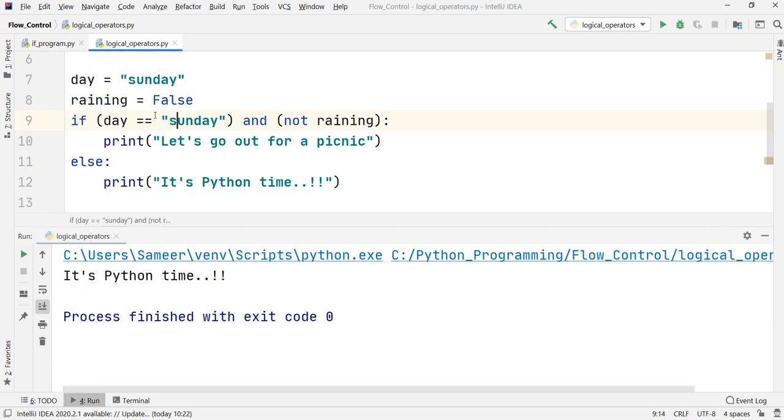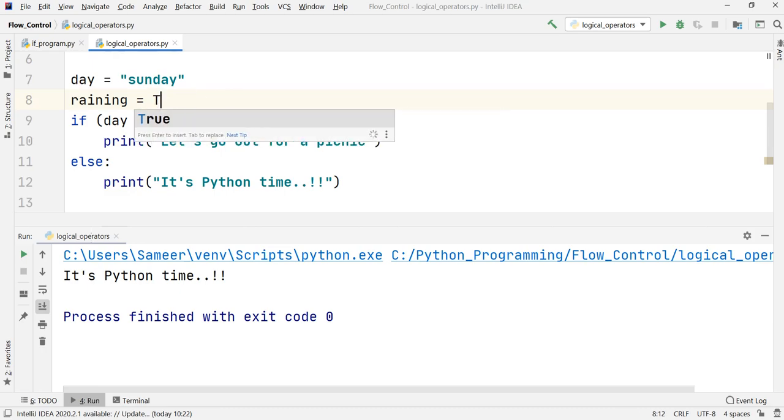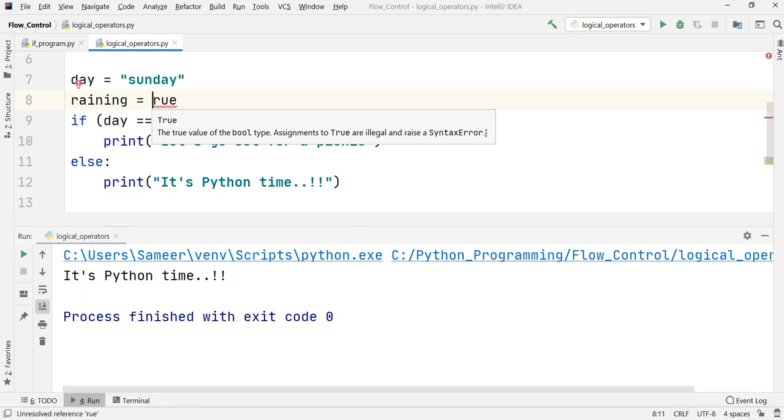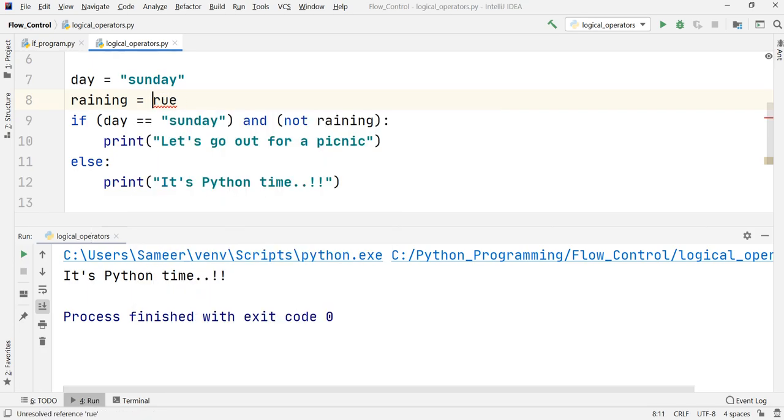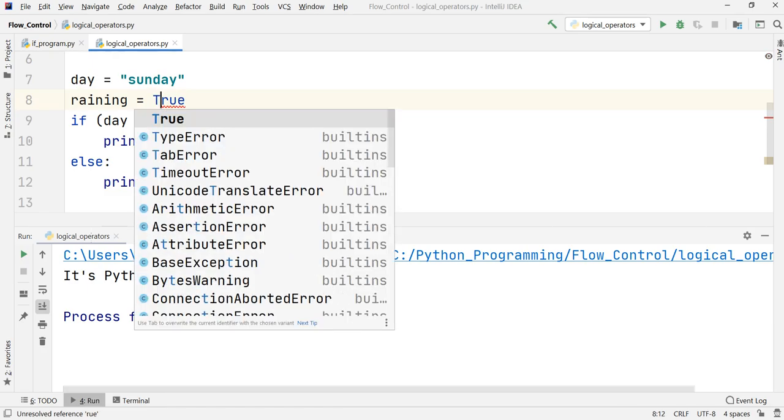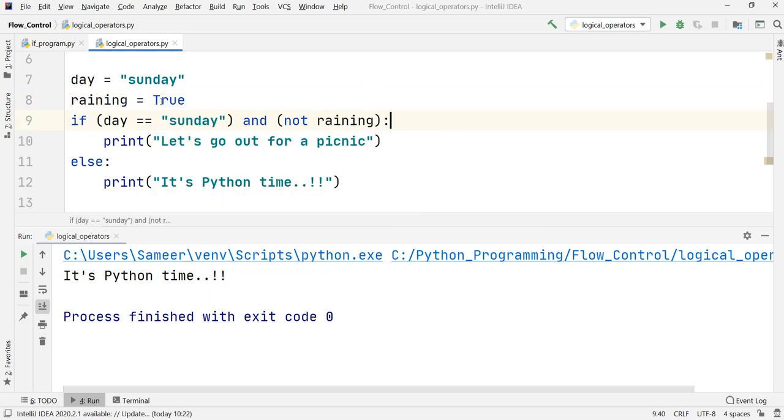And talking about case sensitivity, just observe the case for this F here. In the False keyword, the F has to be capital, and when we use the True keyword, the T has to be capital. Then only it will be a valid keyword. Otherwise, if I change that T to small t, it doesn't become a keyword. Right now you will observe a red line over there. So be very careful while using these boolean values. The T in True has to be capital, as well as the F in False.